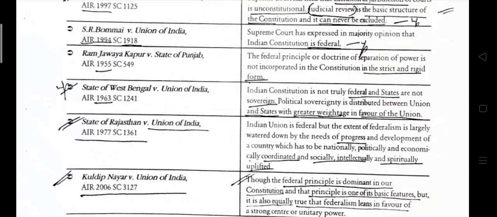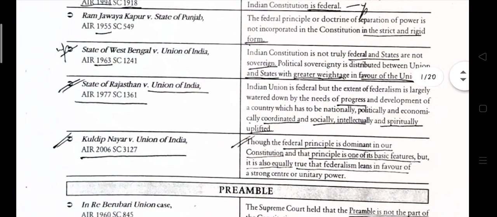The Indian Constitution is not truly federal and the states are not sovereign. Political sovereignty is distributed between the Union and the states, with greater weightage in favor of the Union of India.